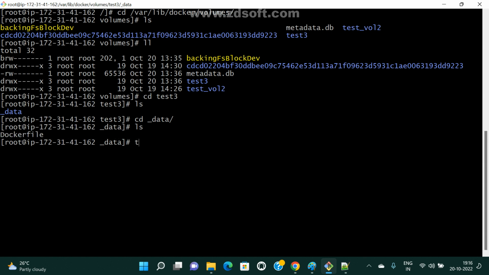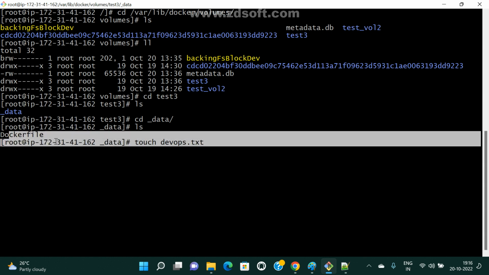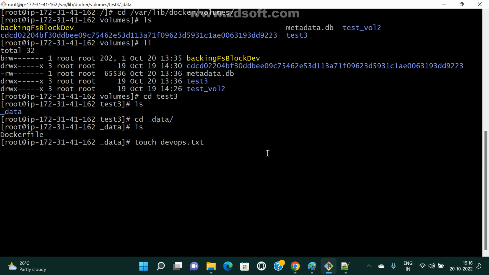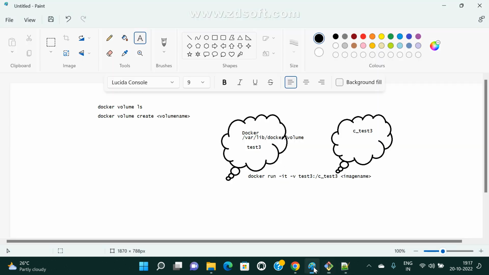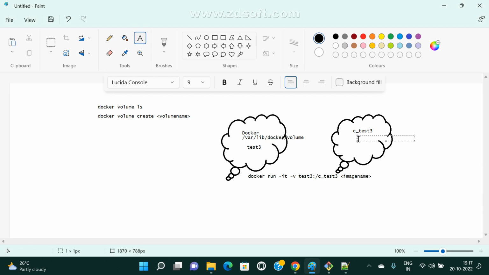Now here I am going to create one file, touch, for example devapps.txt. This is my volume path. Now I created one more file, for example Jenkins.txt. Okay, I created two files. Now is this file accessible in the container path? Now see here, this is the scenario. If anything is created here, automatically that file is available here also.